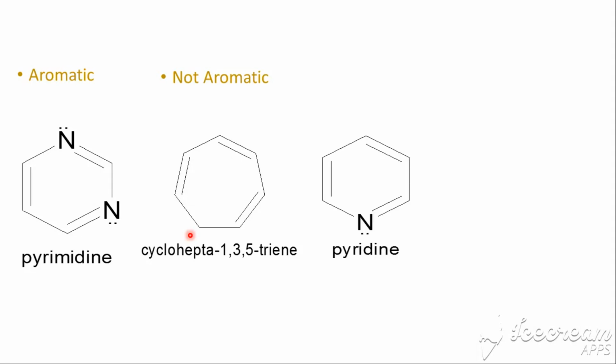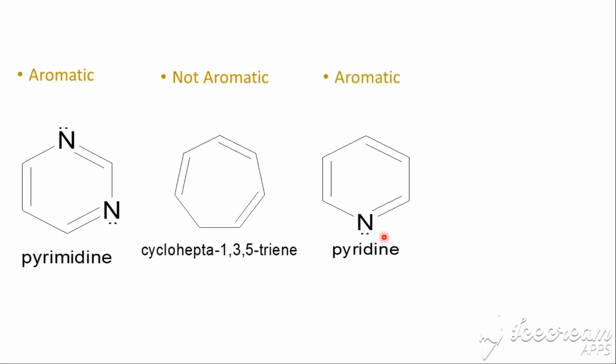We have to count the number of groups around that nitrogen and see whether those electrons are counted towards hybridization or treated as pi electrons. So if we try to count there, we say 1, 2, and the electrons will be counted as the last third group. So we'll count them towards hybridization. So our nitrogen will be sp2 hybridized.